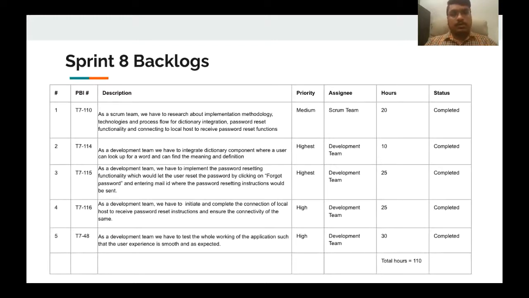And the fourth one is, we have to initiate and complete the connection of localhost to receive password reset instructions and ensure the connectivity of the same. And it was also assigned to the development team, and it also took 25 hours to complete it. And the last one is, we have to test the whole working of the application such that the user experience is smooth and as expected. And it took 30 hours for us to complete it. In total, this whole backlog took us 110 hours.